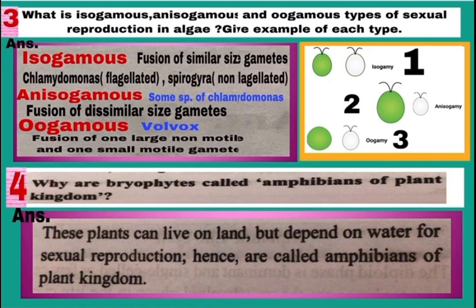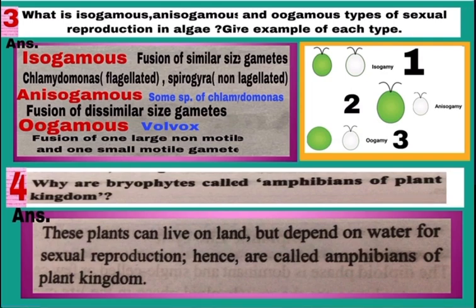Come to question number 3. What is isogamous, anisogamous and oogamous type of sexual reproduction in algae? See diagram 1, 2 and 3. 1 is showing isogamous type of sexual reproduction. What happens here? Here fusion of similar size gametes takes place. So gametes are of the same size. They may be flagellated, as in the case of Chlamydomonas, and they may be non-flagellated also, as in the case of Spirogyra, but they should be of the same size. It is called isogamous type of sexual reproduction.